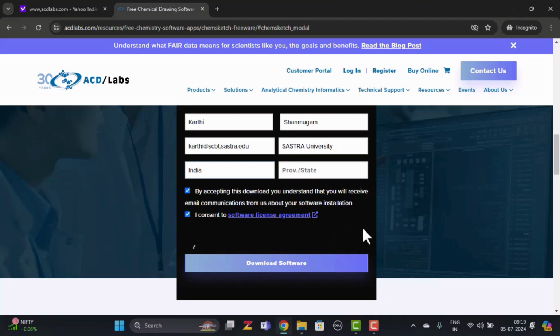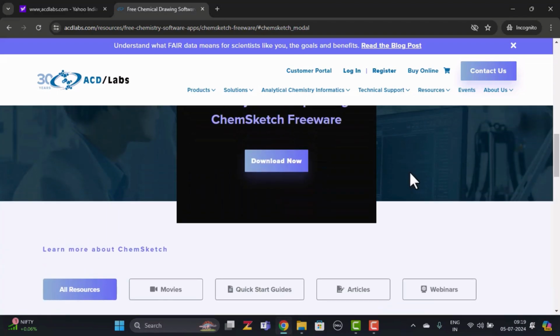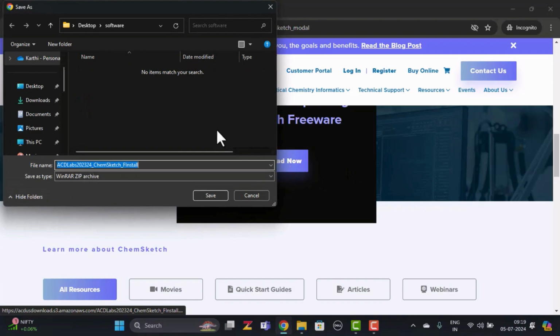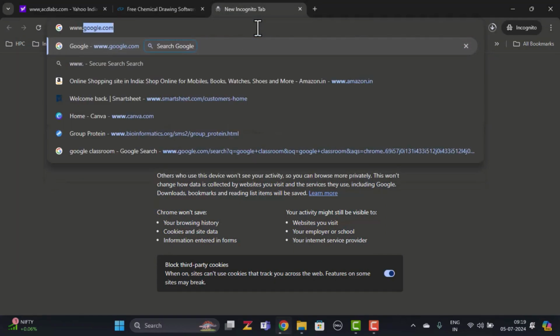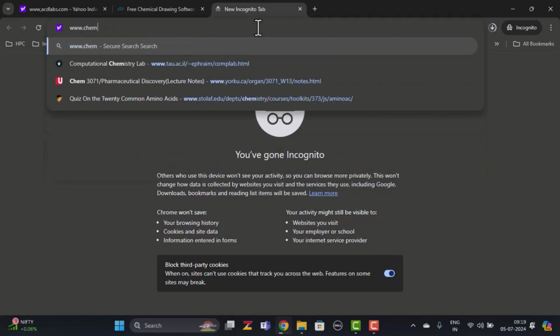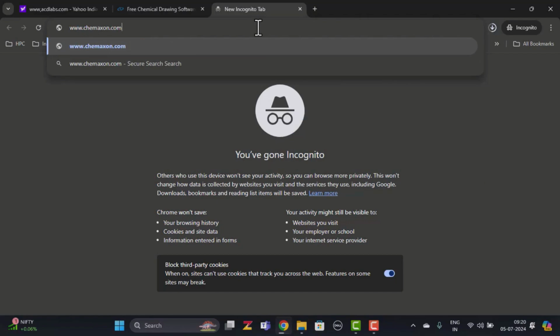It will open another page in which we have to click on the download now button. This will automatically download and save the executable file of ACD Labs ChemSketch. And this is how to download ChemSketch. Next we will see how to download MarvinSketch. Go to the official website of MarvinSketch, chemaxon.com.